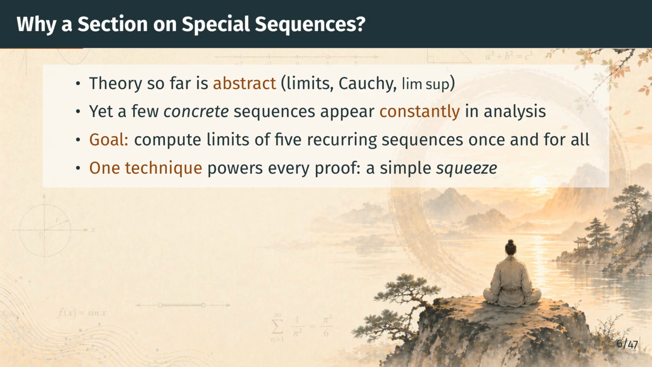One more point is worth flagging up front. All 5 proofs share a single tool, a simple squeeze. If we can bound a non-negative sequence above by something that visibly goes to 0, then our sequence also goes to 0. That is the entire engine. We will isolate it first and then just apply it 5 times.